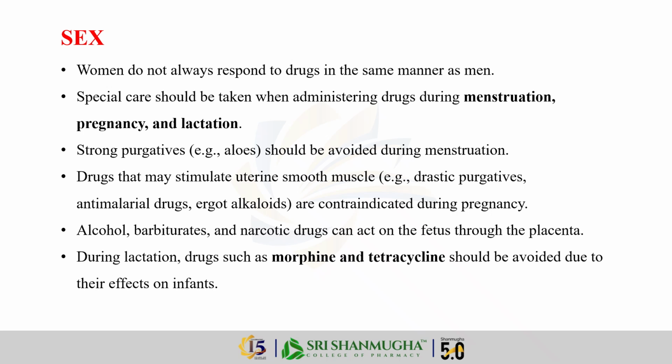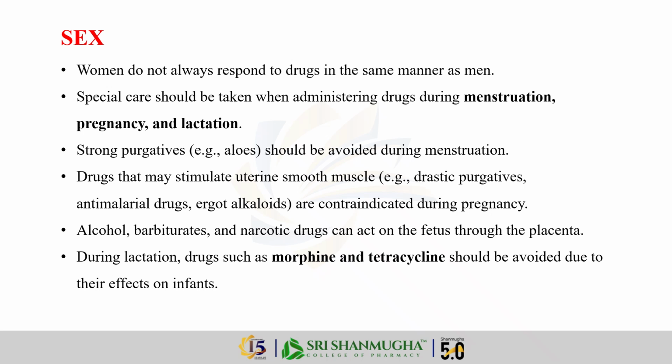Next factor, sex. Gender plays a role too. Women often respond differently to drugs than men. We have to be especially careful during menstruation, pregnancy, lactation. First, menstruation. Avoid strong laxatives like aloes. And next one, pregnancy.